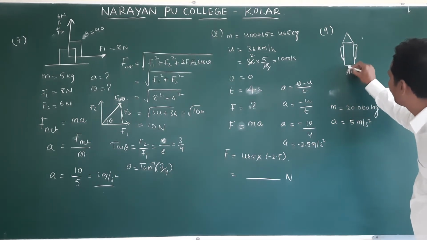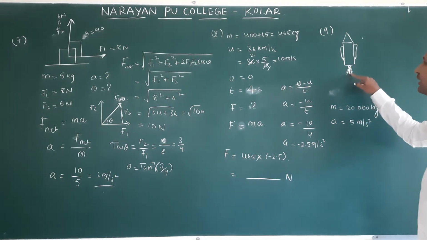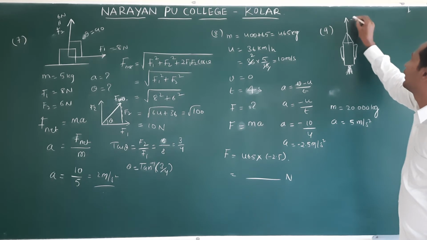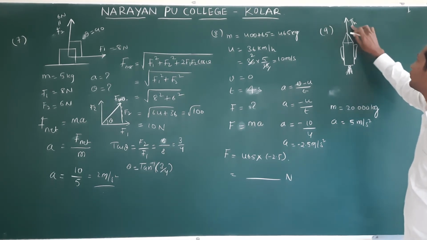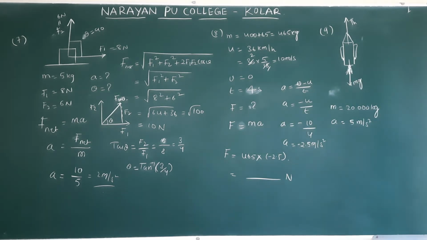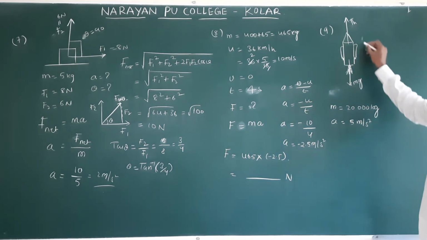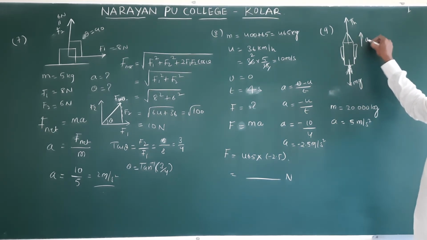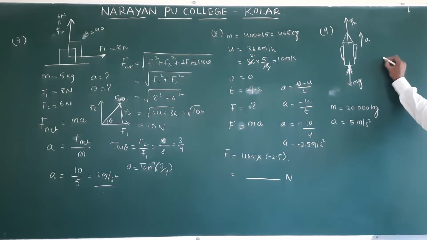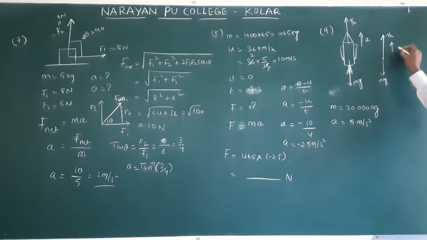So when fuel burns, this develops the thrust. Thrust will act upwards. Take it as TH. This is thrust. Weight acts downwards. Okay? It is accelerating up, let us say with an acceleration A. If you draw the free body diagram, what are the forces acting? Thrust acting upwards, mg acting downwards, accelerating up.